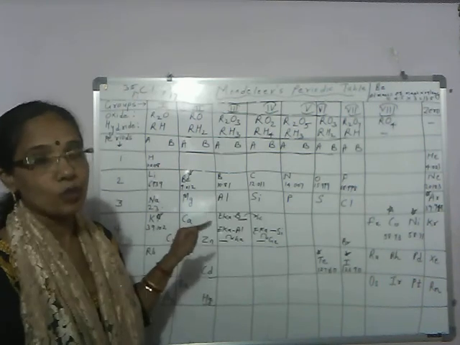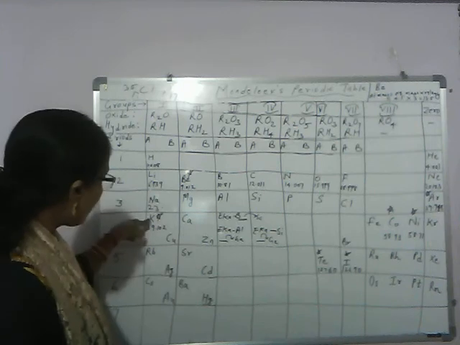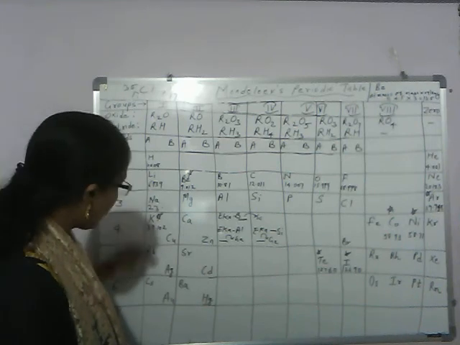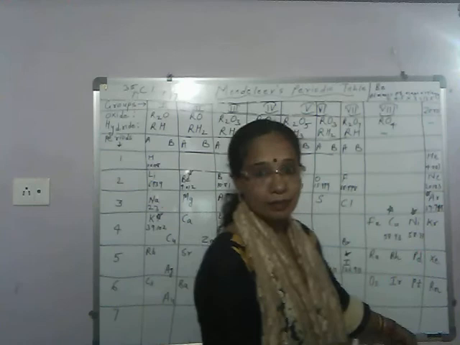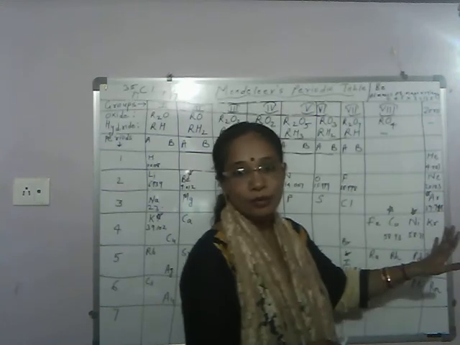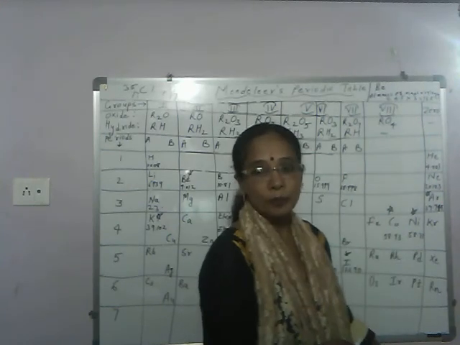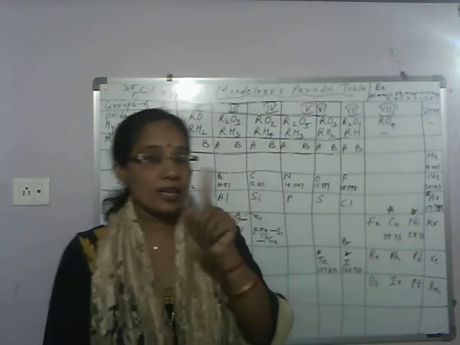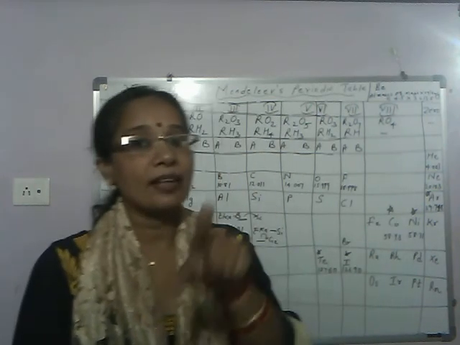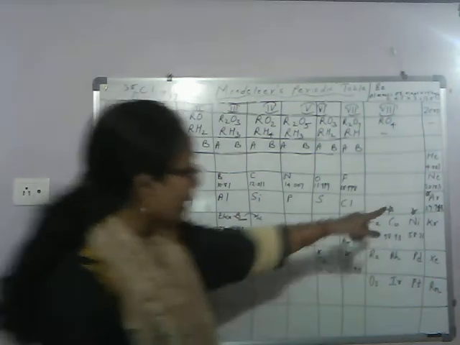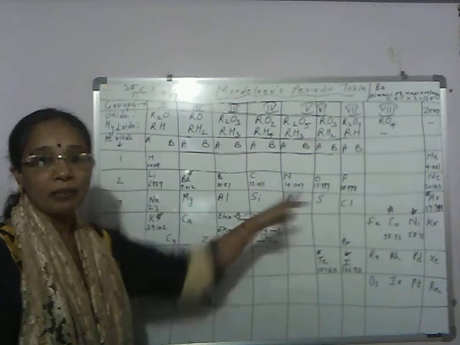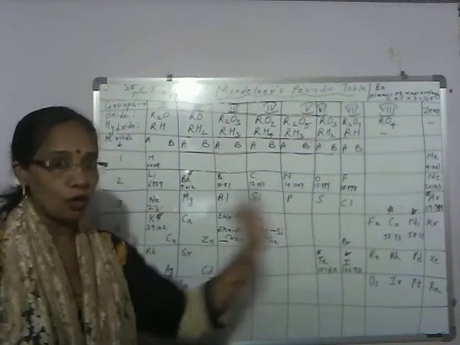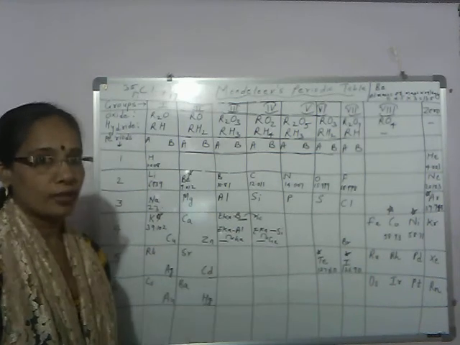Again here, what is taken into consideration? Properties. Properties of potassium is similar to lithium, sodium, rubidium, cesium of group 1A. So it is placed here. And properties of argon is similar to noble gases like helium, neon, krypton, xenon. So it is placed in 0 group. So here what is taken into consideration? Preference is given to similarity in property. So elements with higher atomic mass are placed before elements with lower atomic mass. So position of this pair of elements is anomalous, not fixed, not going according to Mendeleev's system of classification.